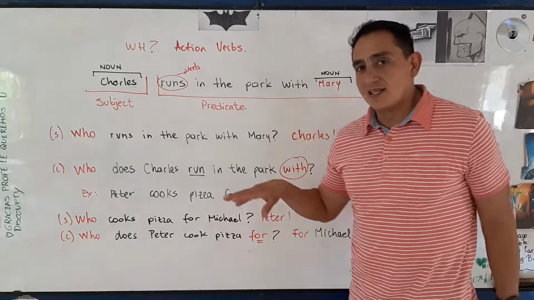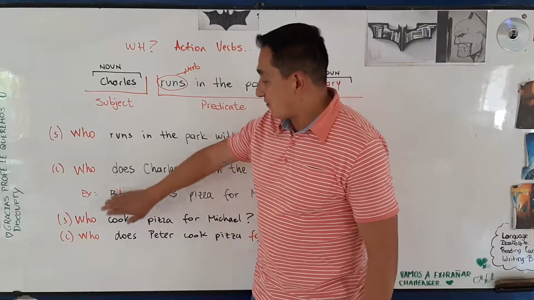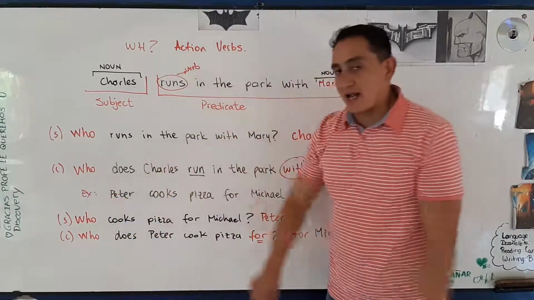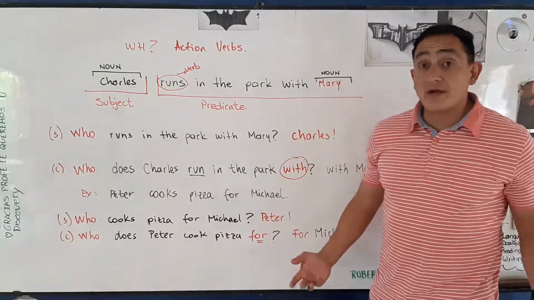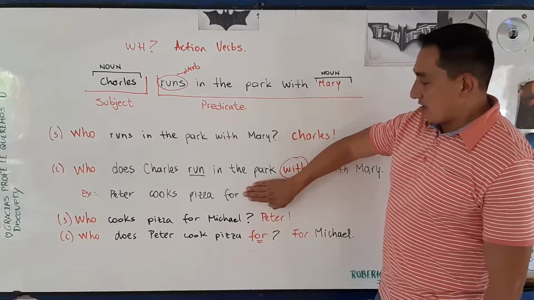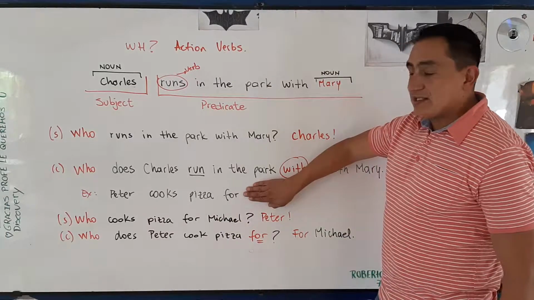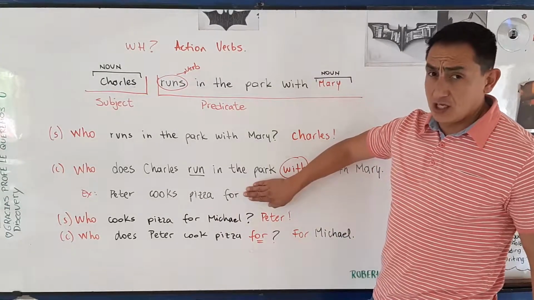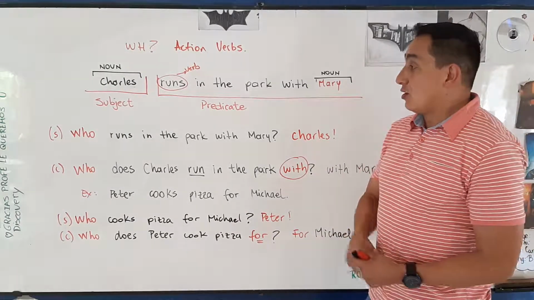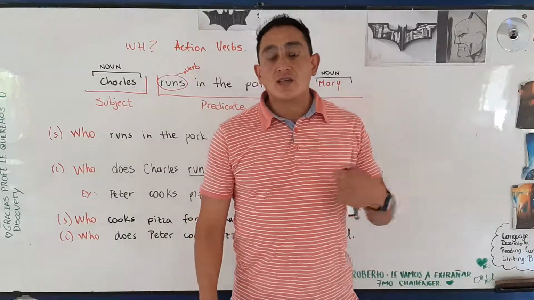So, take a look at this. Peter cooks pizza for Michael. Peter is the subject. So, if I don't know Peter, the question would be, who cooks pizza for Michael? And the answer, Peter. Peter cooks pizza for Michael. But if I don't know this part, the question would be, who does Peter cook pizza for? And the logical answer would be, for Michael. Right? So those are the who subject and who complement questions.